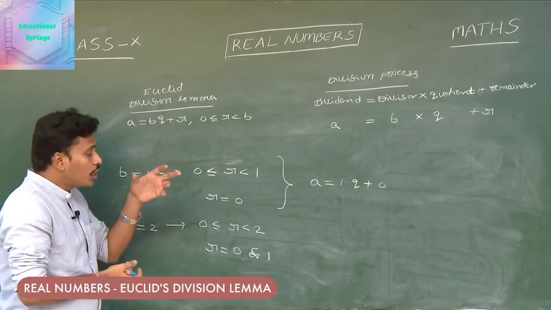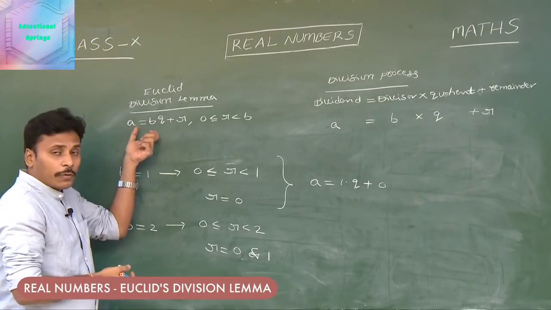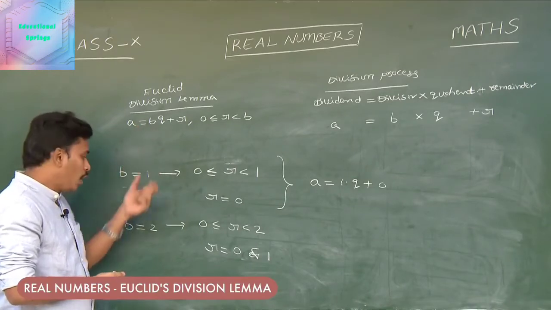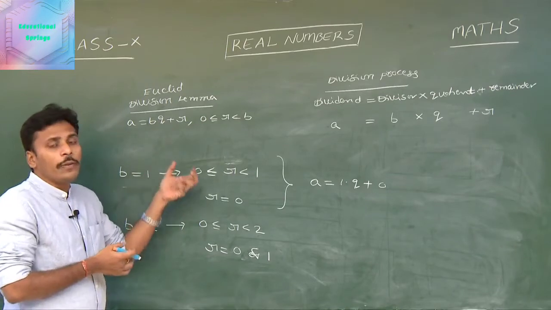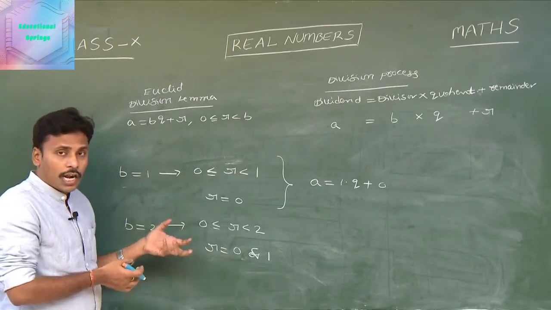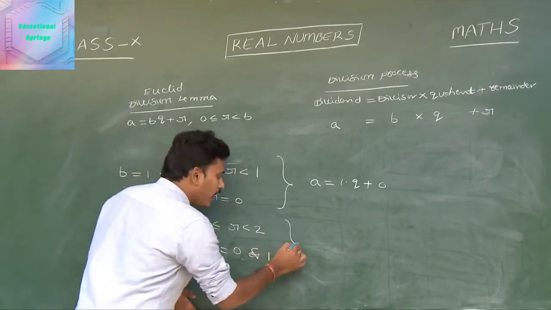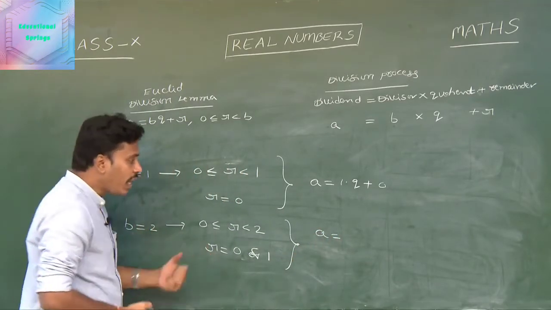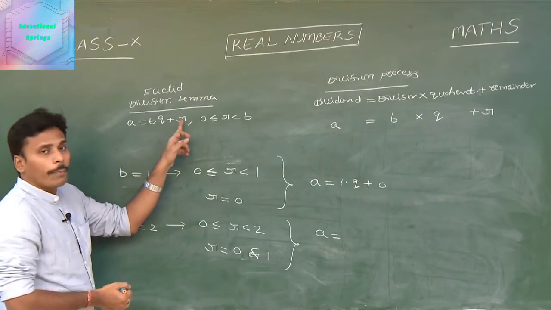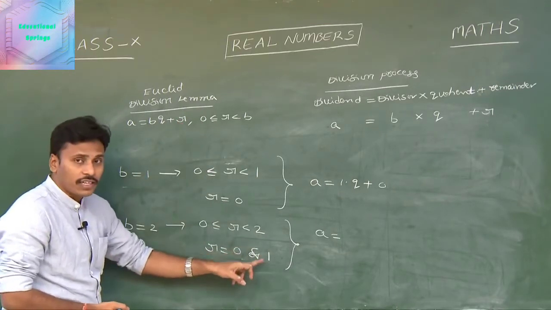And now you just rewrite a, that means the statement of Euclid's division lemma, with this b and r. That q is independent of our discussion actually, and now I am going to write a with respect to this b and r. a is equals to bq plus r, and that r is either 0 or 1.